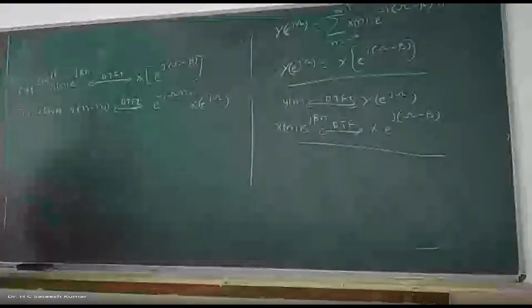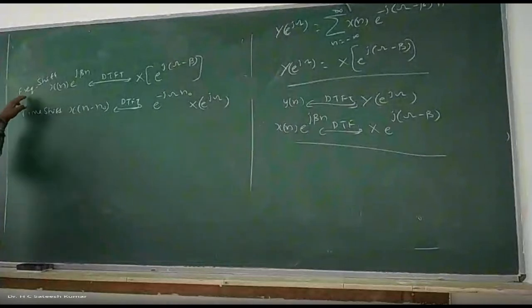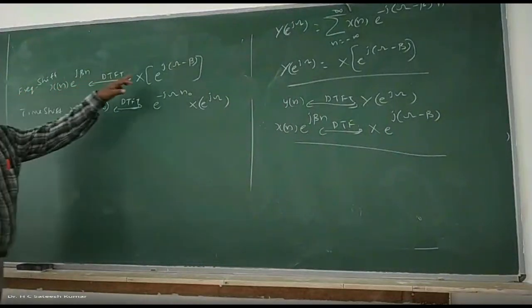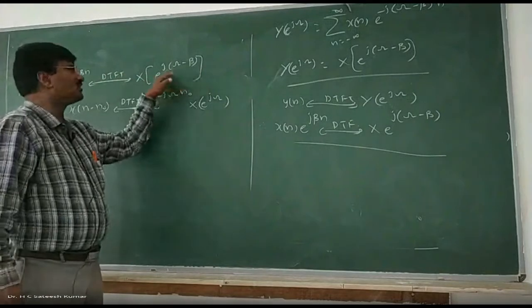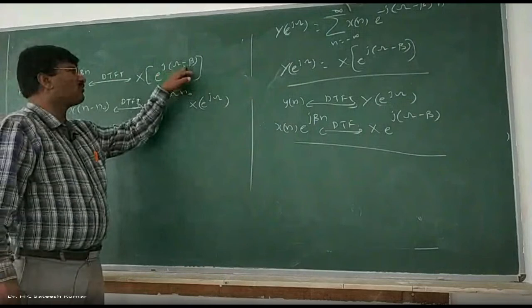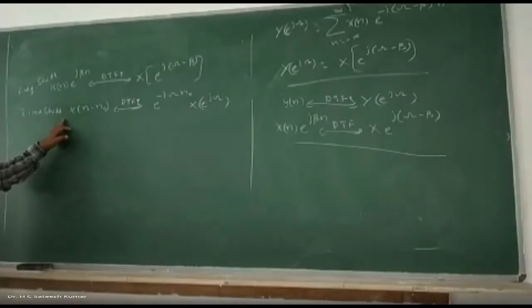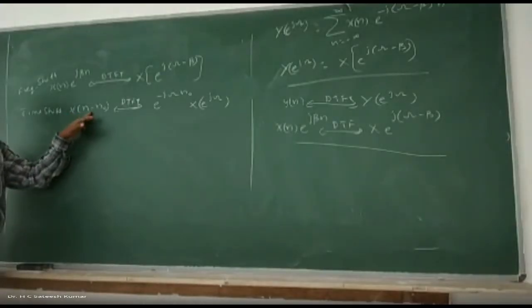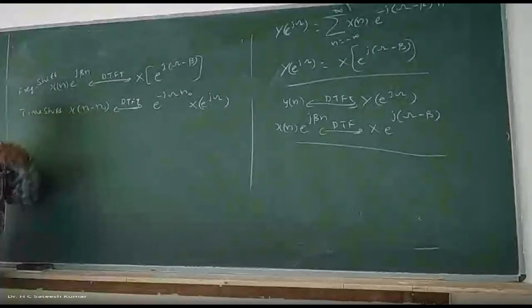What can we understand from this one? This one we call frequency shift, this one we call time shift. In frequency shift, the shift is in which domain? Frequency domain. This is omega, no? The shift is in omega. So we call this the frequency shift property. In the time shift property, where is the shift? The shift is in the time domain. So therefore we have the time shift property.